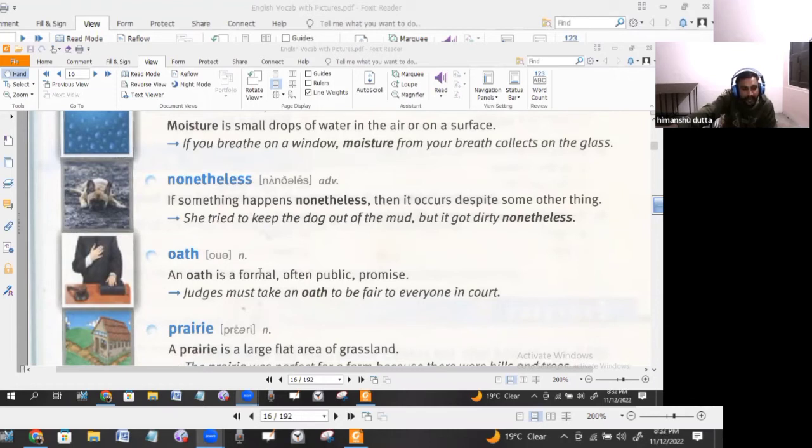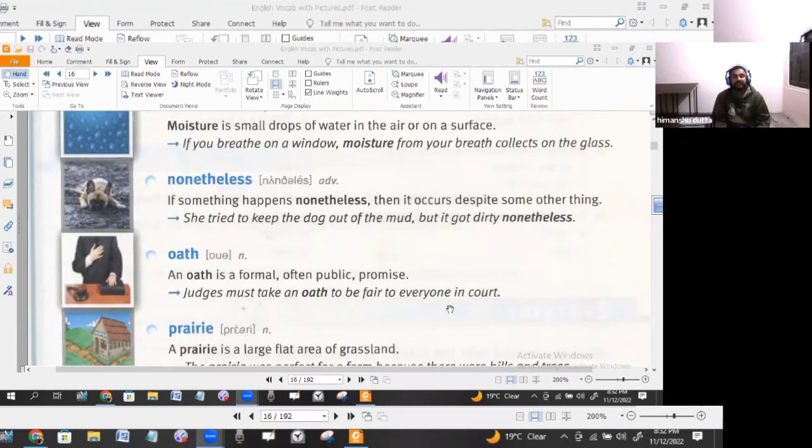Or if you join the army, you also take an oath. An oath taking ceremony means you are going to perform your duties really well. That oath is the promise that you make. Judges must take an oath to be fair.